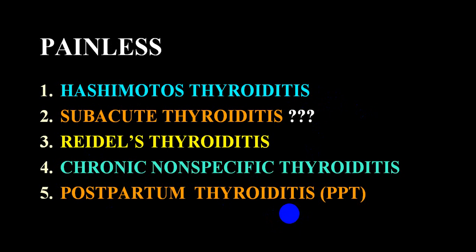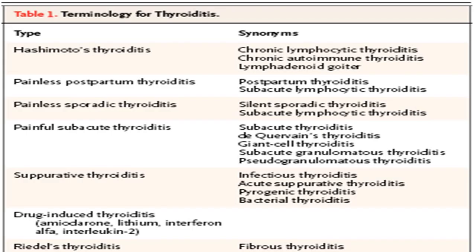Among the painless group is chronic, and in that Hashimoto's, Riedel's, chronic non-specific thyroiditis, and postpartum thyroiditis. Even they put radiation also. By and large, it is painless. The subacute variety sometimes can be painless, it can be painful. And when it is painful, usually we put them into the subacute De Quervain variety.